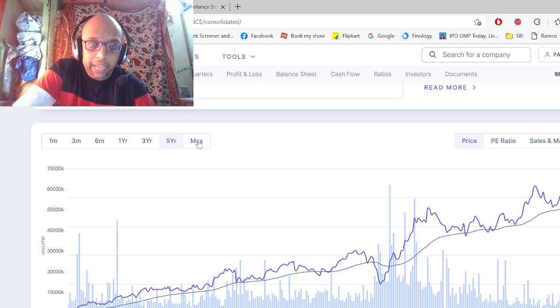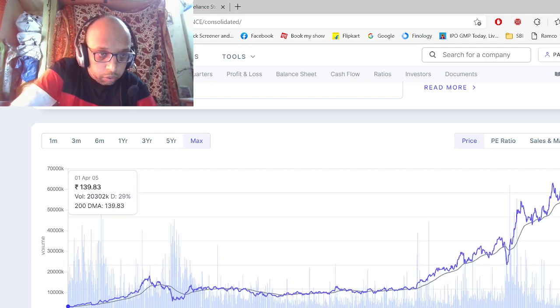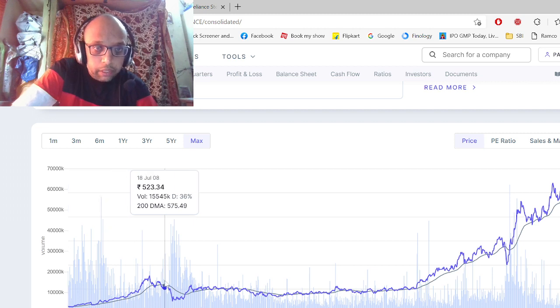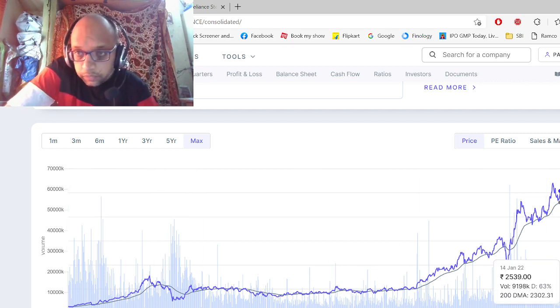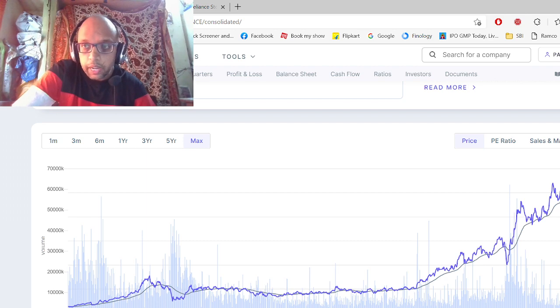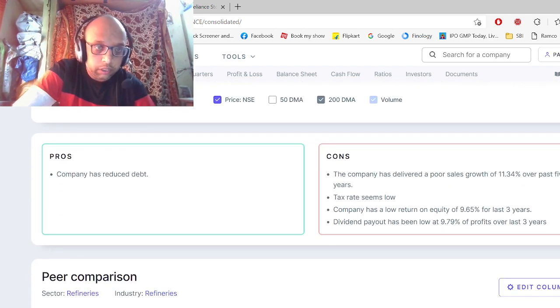And this is the max chart, from the year 2006 onward. In the year 2006, it was 139 rupees. Now it is at 2,539 rupees.